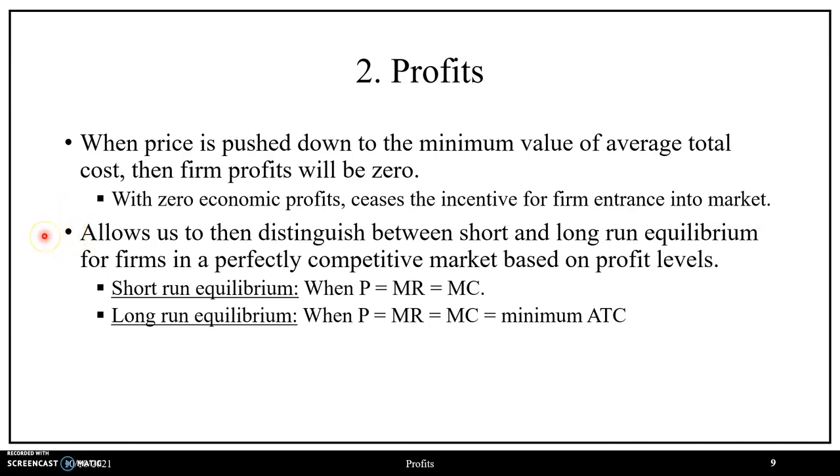Using this information, this also then allows us to distinguish between a short-run equilibrium and a long-run equilibrium for firms as well as for the overall market, given a perfectly competitive market structure. And we can do this based off of profit levels, where a short-run equilibrium for a perfectly competitive market structure is going to be when price is equal to marginal revenue, which is equal to marginal cost, which will allow for firms in our marketplace to be generating a positive economic profit, or could be incurring a loss should price be less than average total cost, but greater than average variable cost.